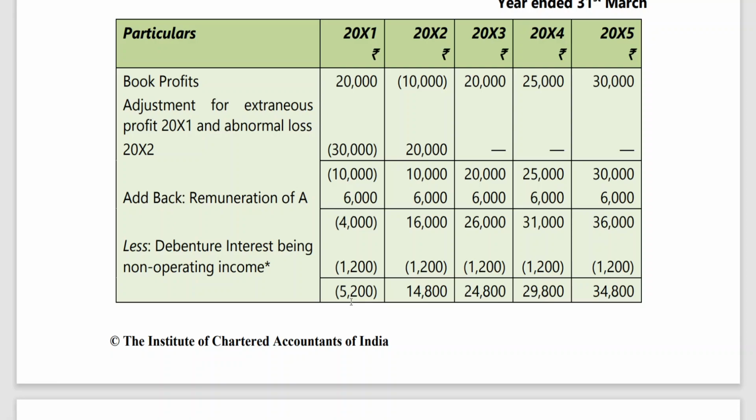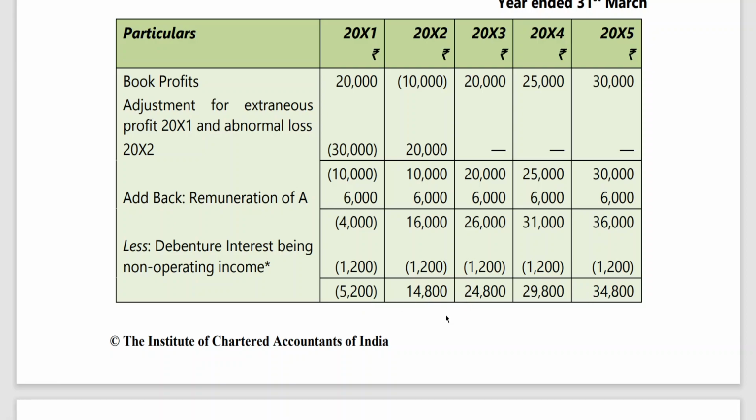So finally you got a loss, because when you take book profits, why are you subtracting, sir? This book profit includes 1,200 rupees of interest on debentures. This 10,000 loss has been reduced because of interest of 1,200. 20,000 profit because of interest, 25,000 profit because of interest on debentures. Similarly in 2015, 30,000 profit is because of interest on debentures, because interest on debentures is normally credited when you prepare the P&L account. That is the reason why it is to be subtracted. So finally, in the first year you are getting a loss, and in the remaining years you are getting profit.